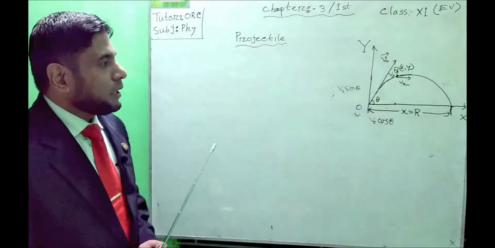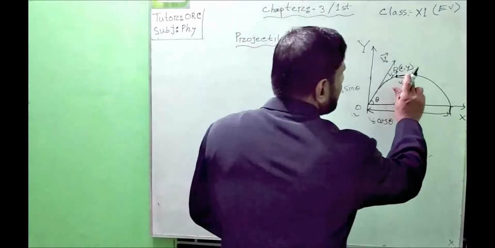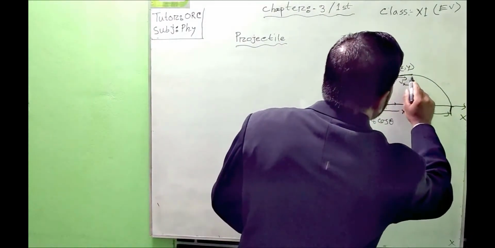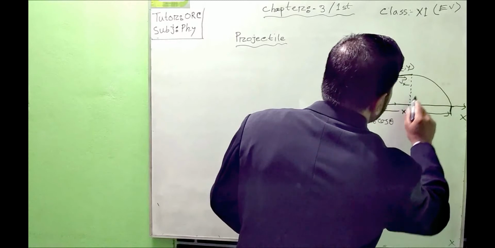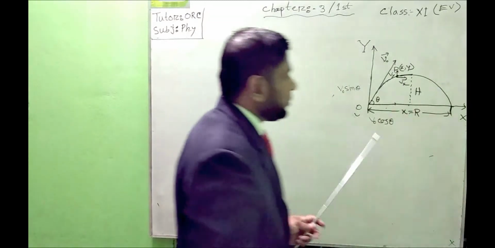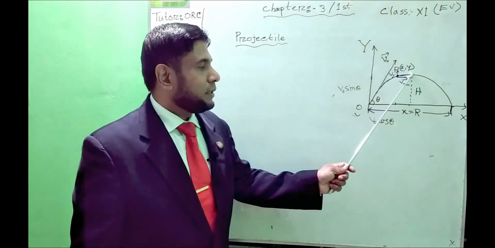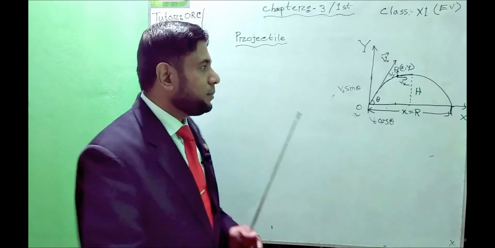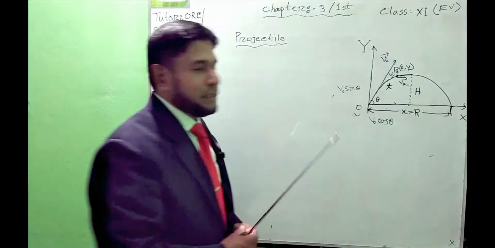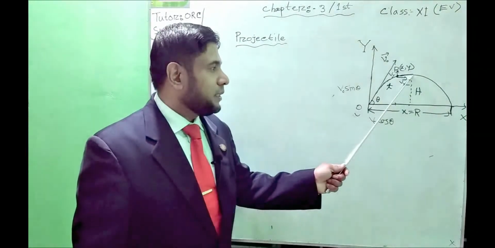So the time of flight, in this case, we can divide into two portions. Here is, suppose, the maximum height of the projectile. From the point of projection, a projectile will reach the maximum height in a definite interval of time, suppose t seconds.